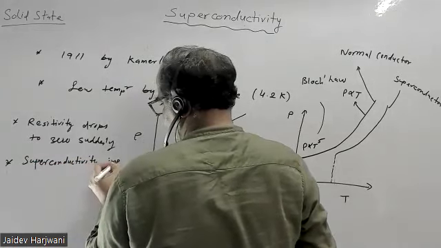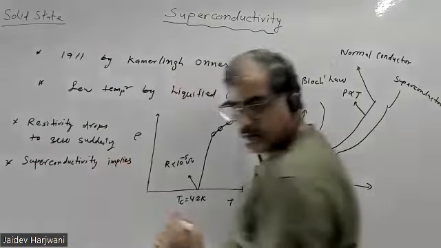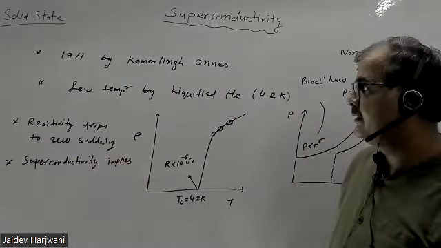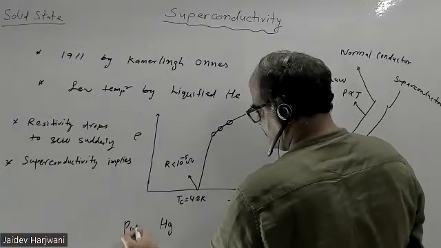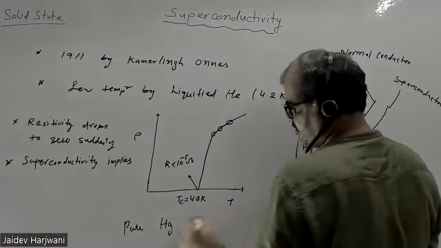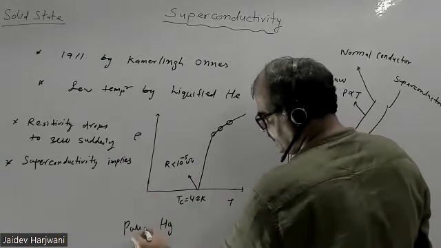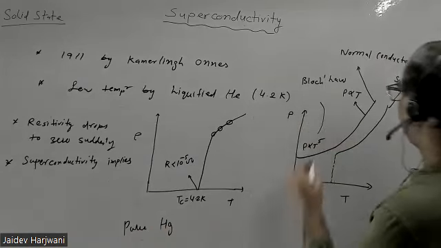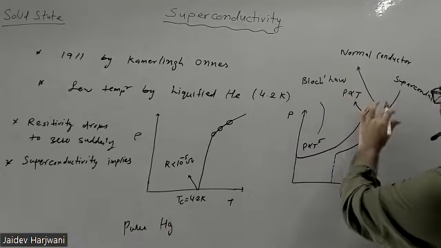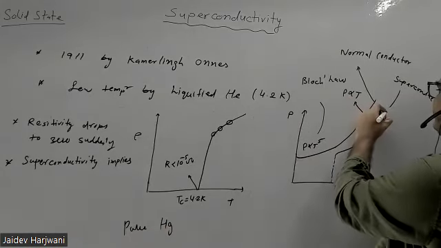Yes, the first graph that you drew, does it mean this is for mercury? Yes, this is for mercury, the pure mercury sample. This is the resistivity versus temperature graph for pure mercury. This one is for any normal conductor, and this is the typical graph of a superconductor. Is that clear?